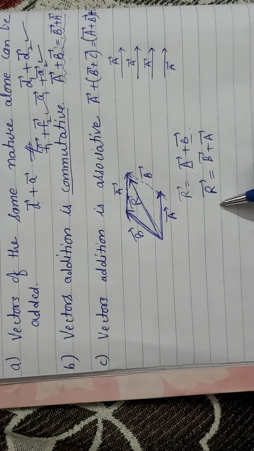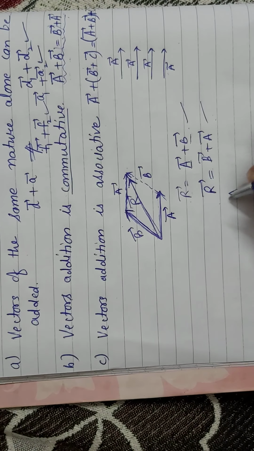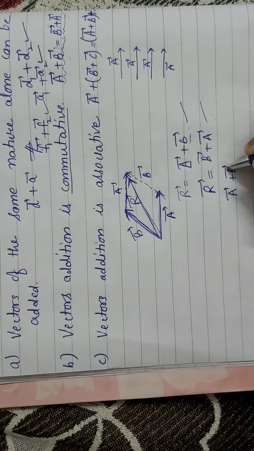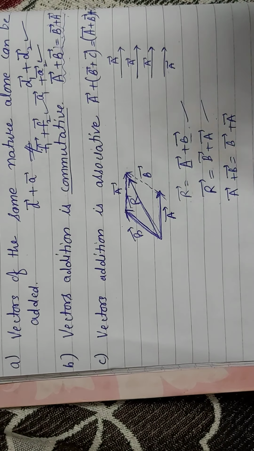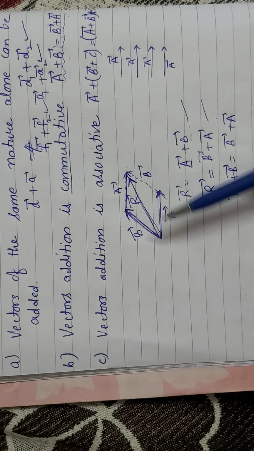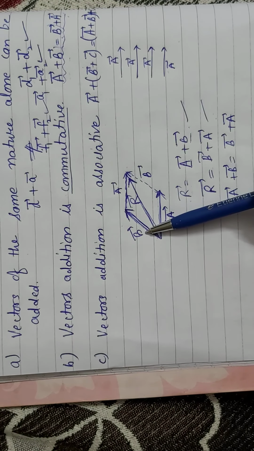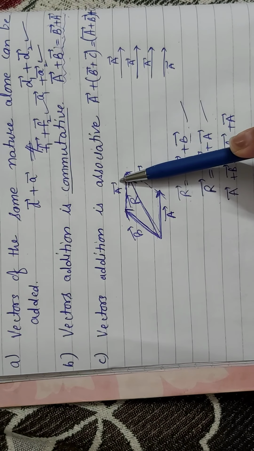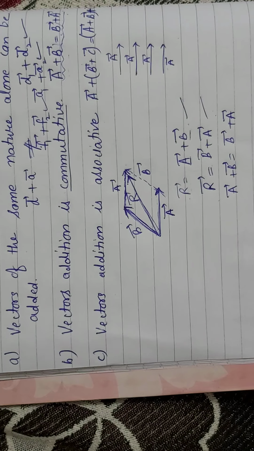This also represents the value of r. So equating these two equations, we get a plus b is equal to b plus a. So we are adding two vectors a and b. Whether we first take a and then add b to it, or we take b first and then add a to it, both the conditions give the same resultant.